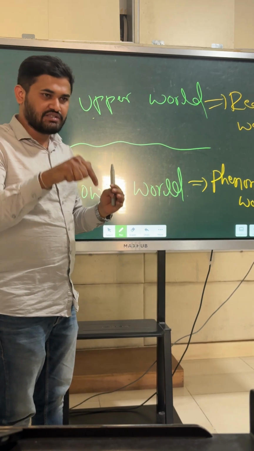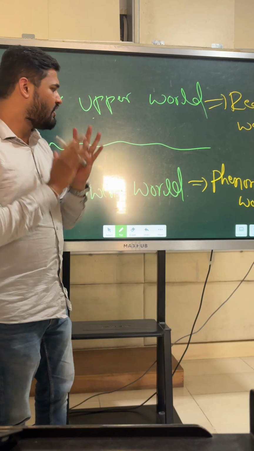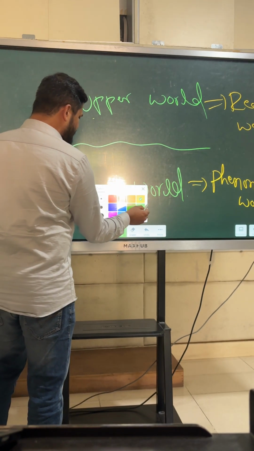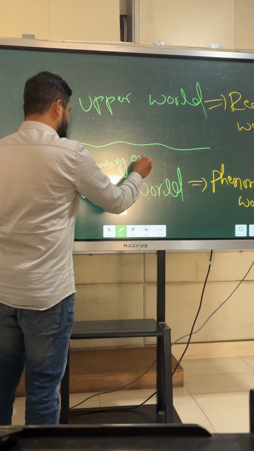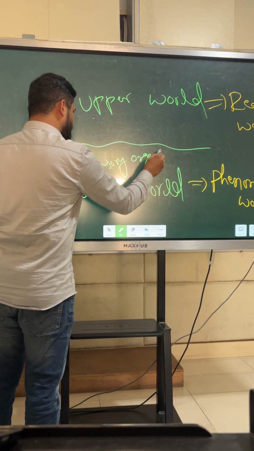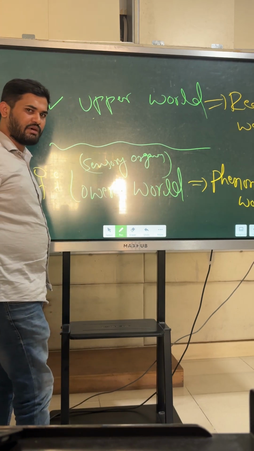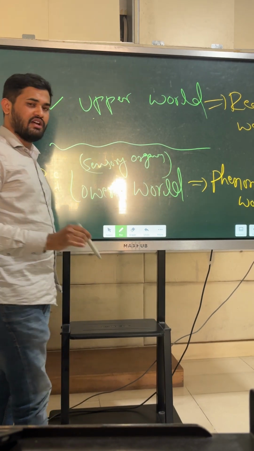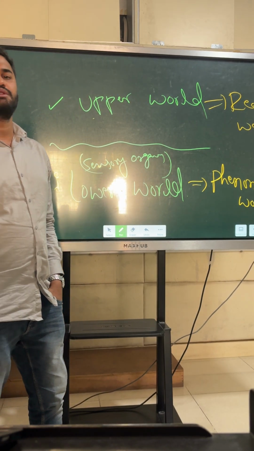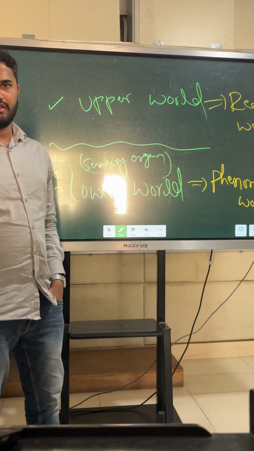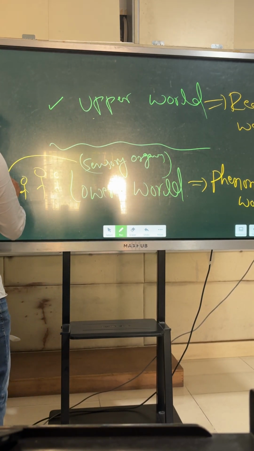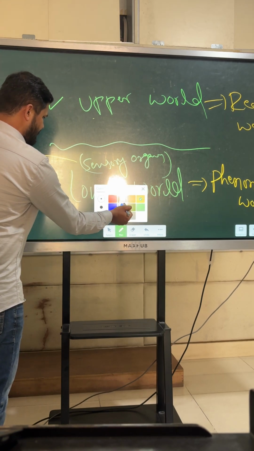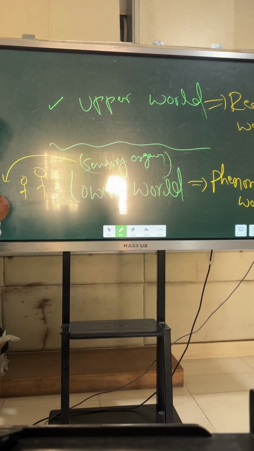So knowledge about this lower world we get through sensory organs, and the data is later processed by the mind. But without sensory organs, is it possible that you get knowledge about the world? It is not possible. Hence this is the world of experience, or experiential world. There are different names given to this. We can say this is the experiential world.